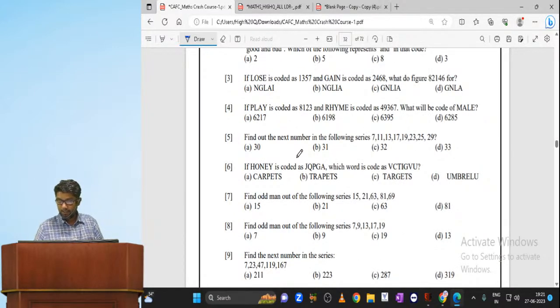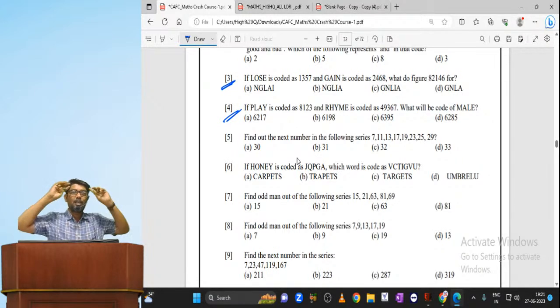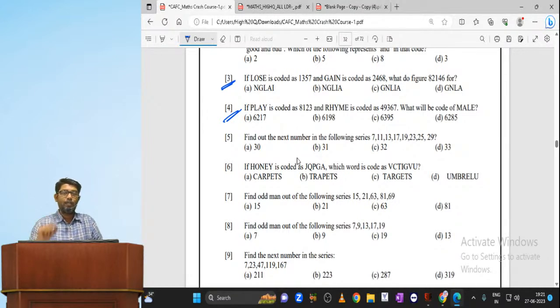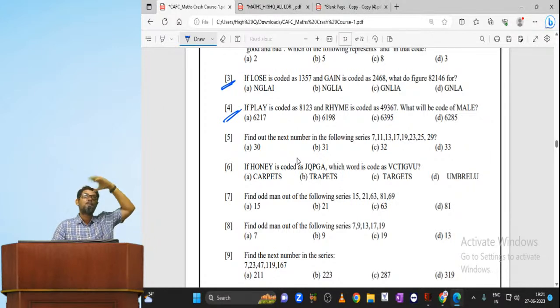Actually, it's very simple. Now, this is the type. If lose is coded as 1357, gain is coded as 2468, what do figure 82146? Listen here, that 82146 letter has to be taken from the given hint only. You are not supposed to imagine anything. In normal coding and decoding, one hint will be given, and using that hint, the second has to be decoded. But in this type, two hints will be given, and the third one we have to decode. So you are not supposed to think about the numerical values of the alphabets. Directly from this, we can take it. Okay. Next.